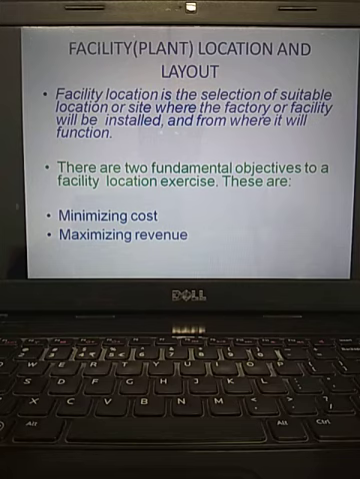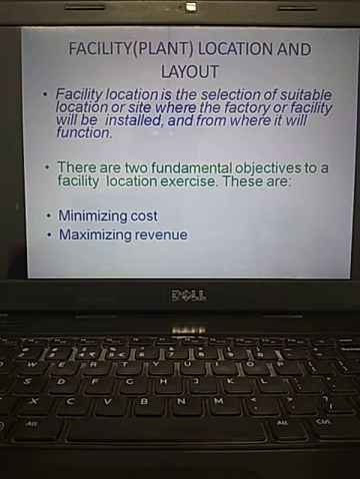Let us take for example a cloth merchant business you want to start. What is the appropriate location? The appropriate location would be that area where you find more people regularly meeting, might be on the main roads, isn't it?